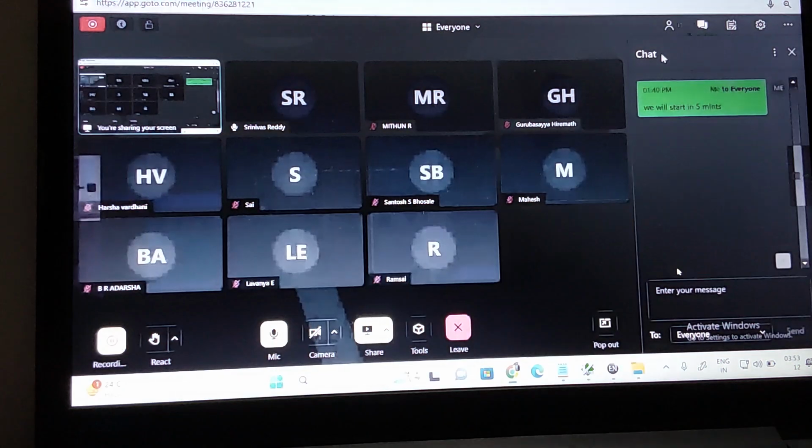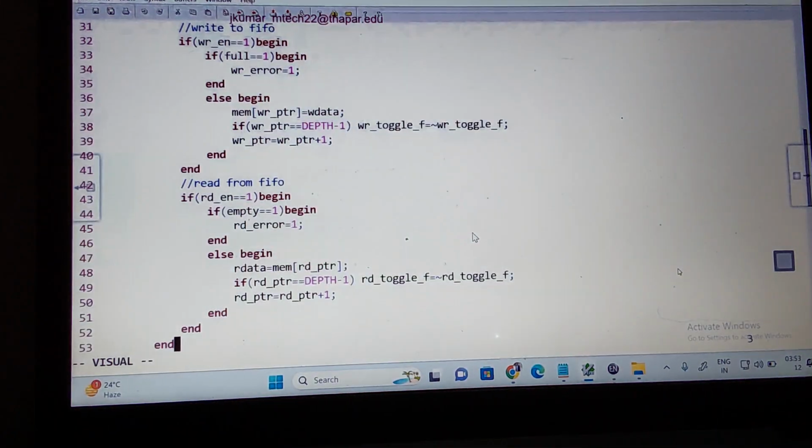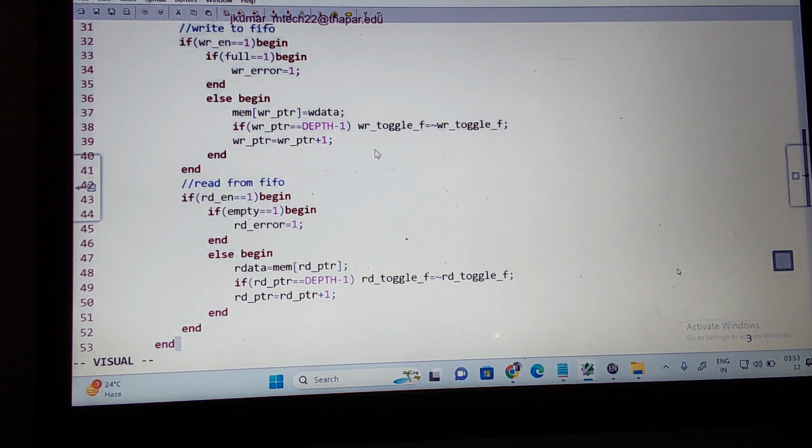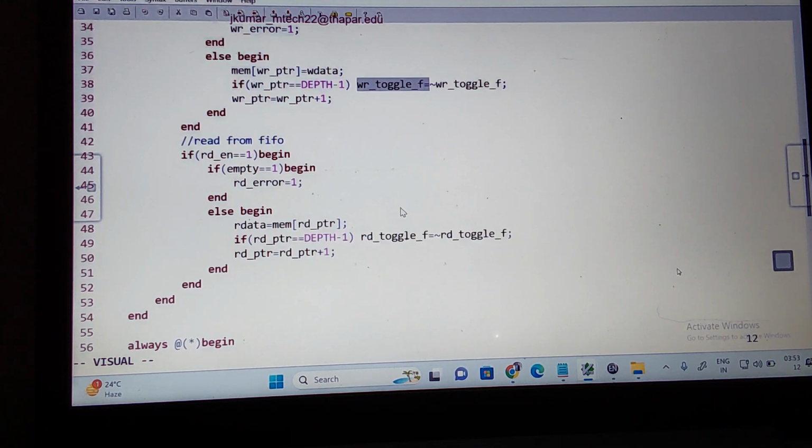Are there any questions from the online students? Can you please go ahead? We are using different nomenclature here; you can use other names however you are convenient. The way we are modeling it, when rollover happens we use some flags to tell how many writes and how many reads have happened. Based upon that, we decide the flags. Is it clear? Okay, let us talk more about these test cases in the next session.